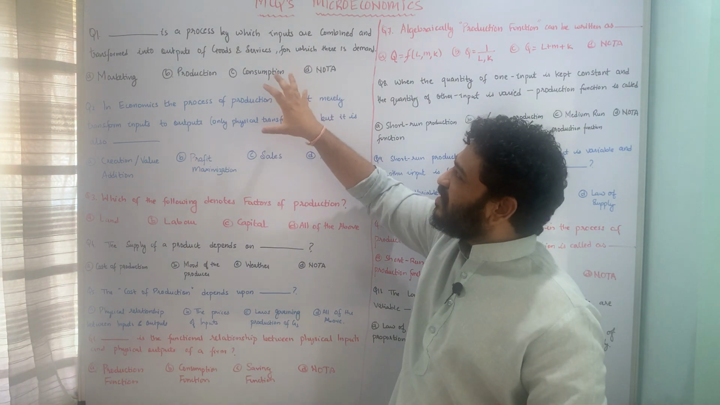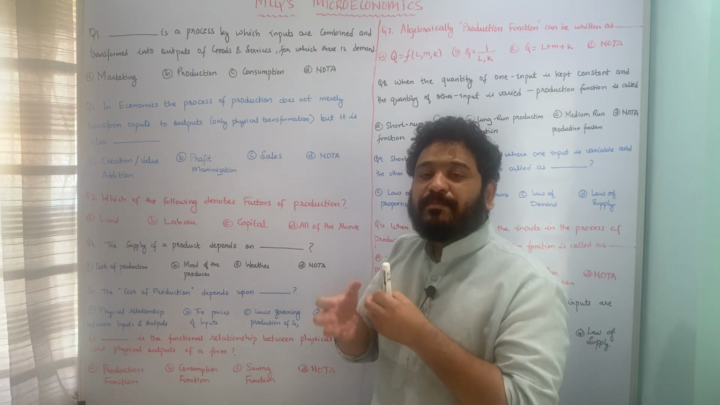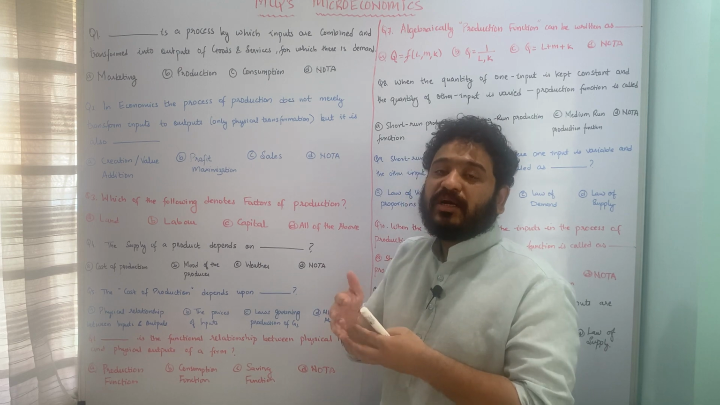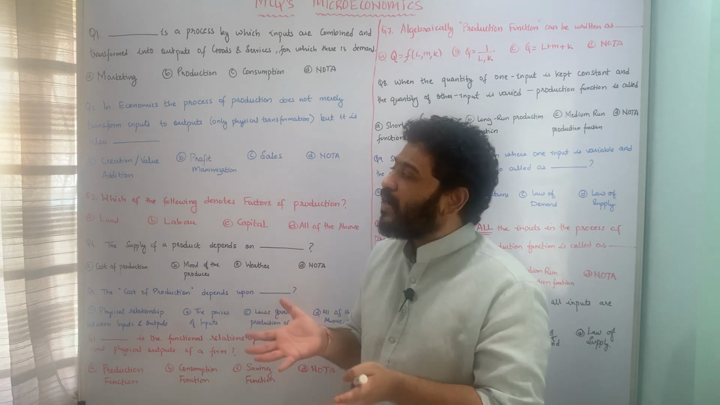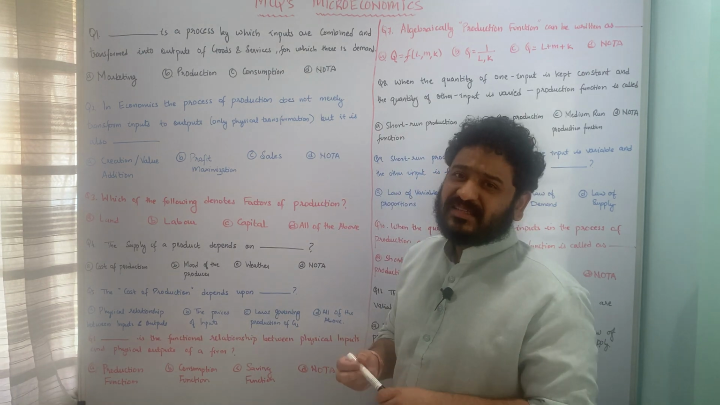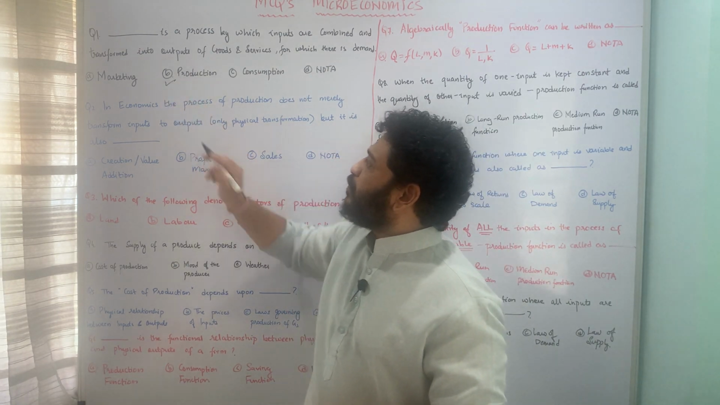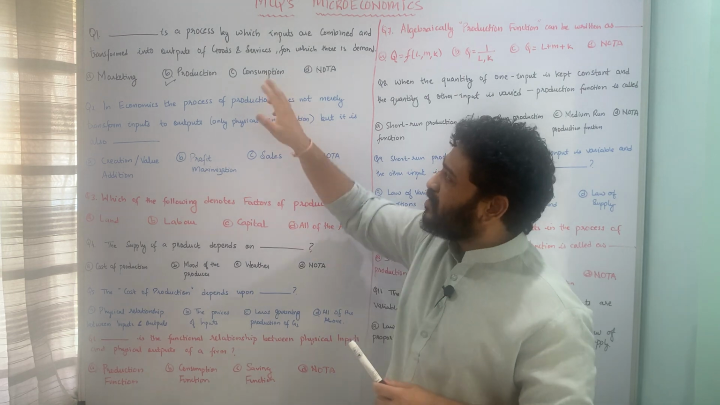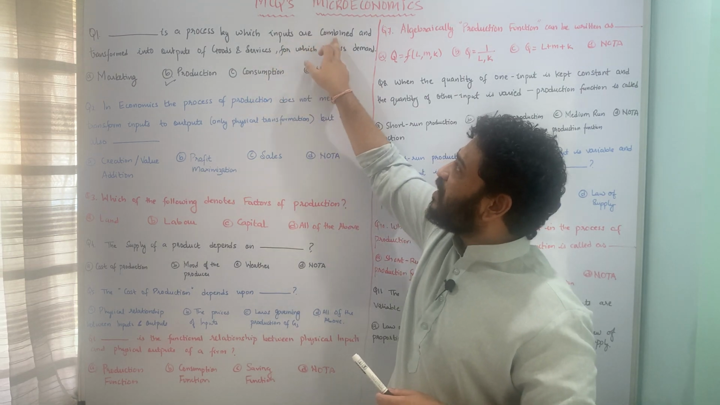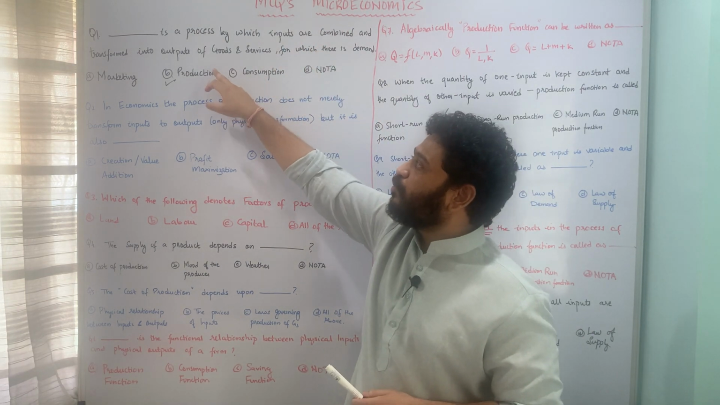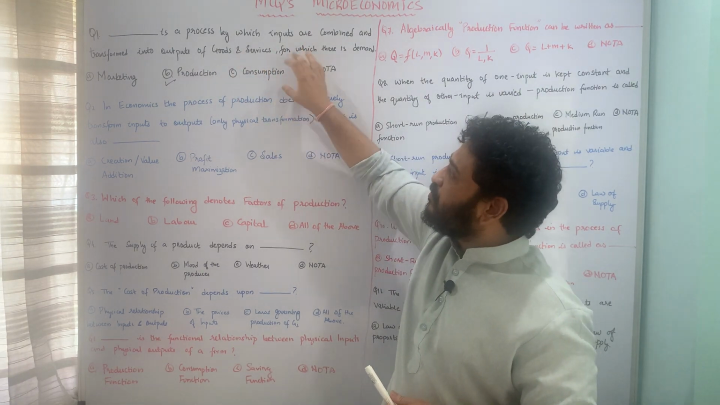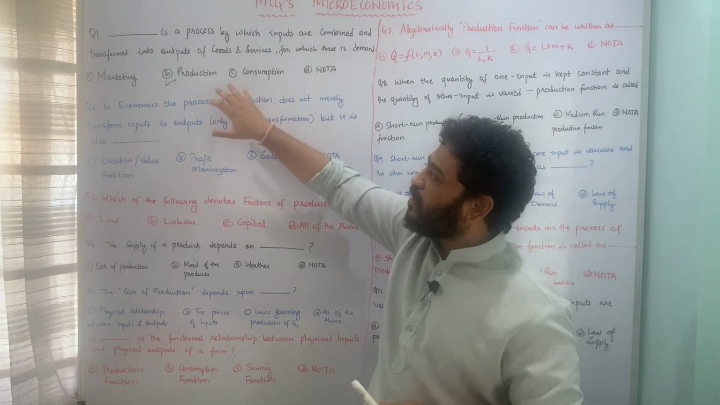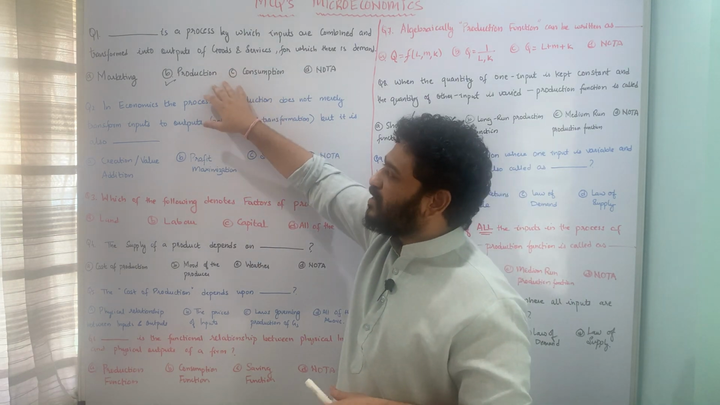So here it is clearly stated that inputs are combined and transformed into outputs of goods and services which have certain demand in the market. So therefore here the correct answer has to be B, production. So production is a process by which inputs are combined and transformed into outputs of goods and services for which there is a market in demand. So I hope the first question, which is talking about the definition of production, is pretty much clear.